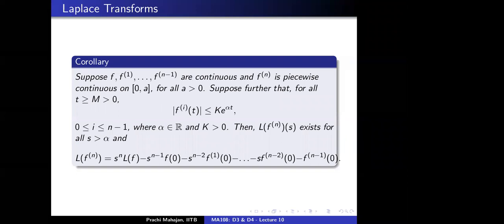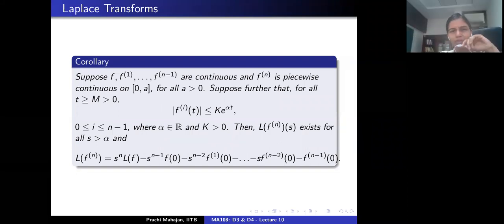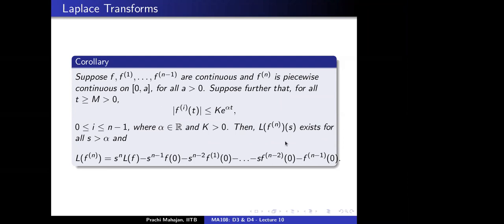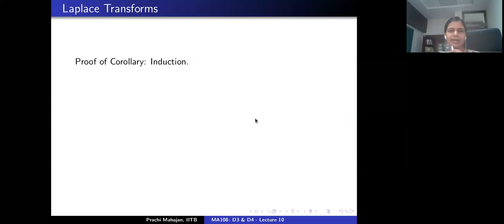Sure. But you see all of this is saying the following, right? At each point, this is saying that the Laplace transform of the ith derivative of f will exist for s bigger than alpha, right? And you want the same statement to be true here, right? So there are various Laplace transforms that exist. So all of that goes in here. Okay, all right.